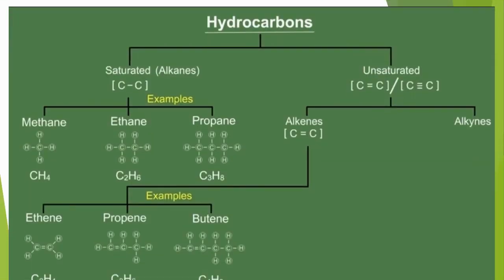Now this is the tabulated form. We have completed saturated alkanes: methane, ethane, propane, as I told you. Next one is alkenes. There is double bonding between any 2 carbon atoms and the members are ethene, propene, butene. So the first member of alkene is ethene and the first member of alkane is methane. You should keep in mind.